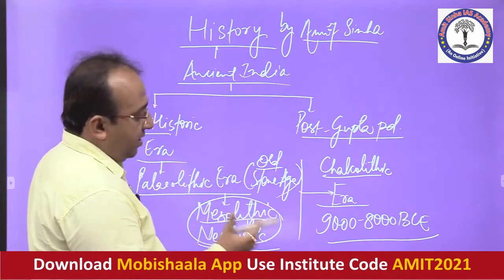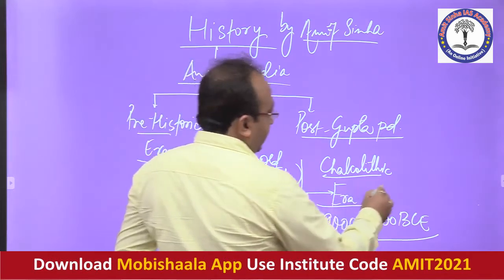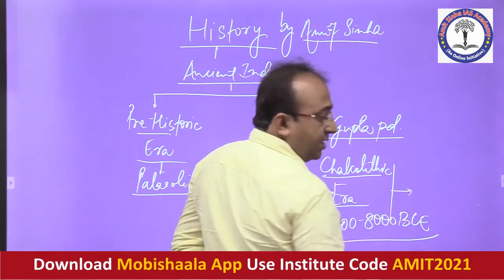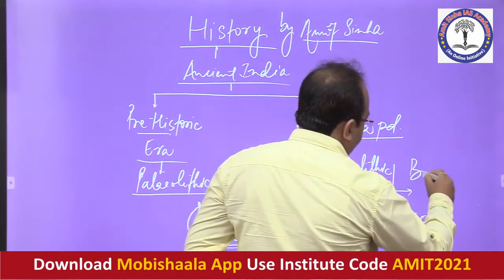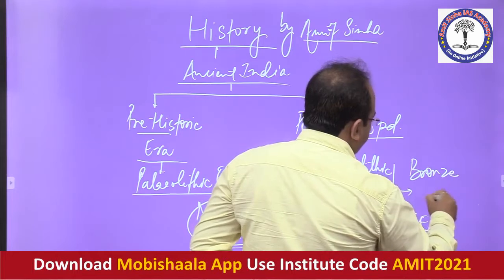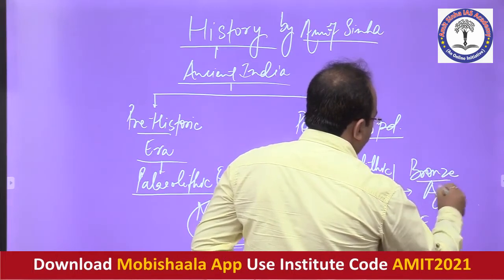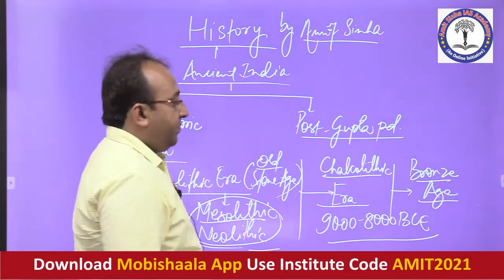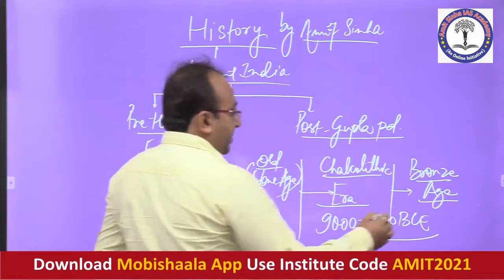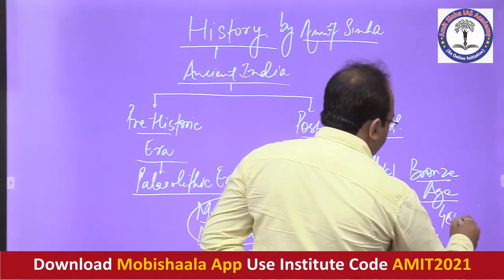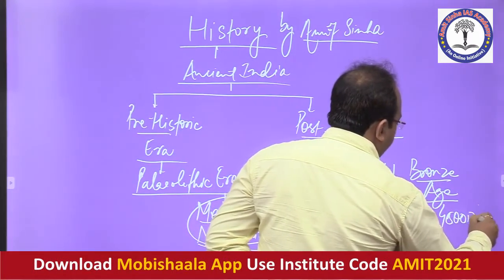From here onwards we see the Chalcolithic era begin in India, and then finally the era of the Bronze Age in India, precisely from, let's say, 4,500 BCE onwards.